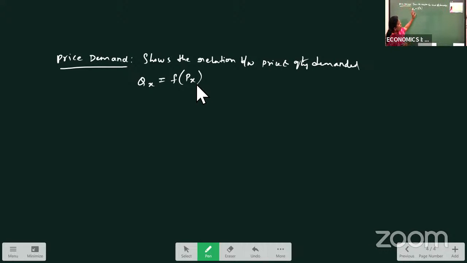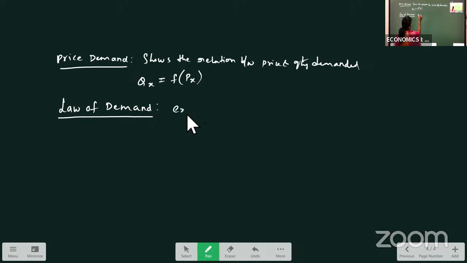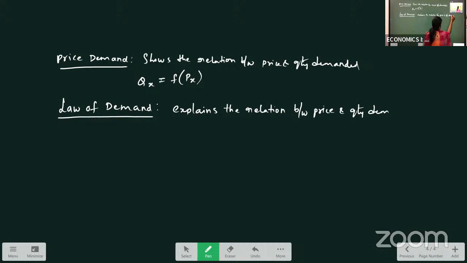Now, the concept of price demand was explained by Alfred Marshall, in which he explained the law of demand. Again, law of demand is an important concept in your demand chapter, right? Law of demand also explains the relation between price and quantity demanded. When you're writing law of demand, remember these points.